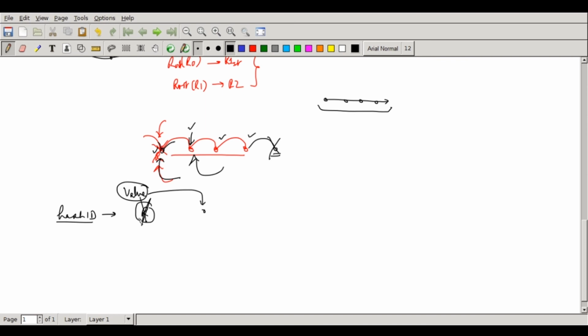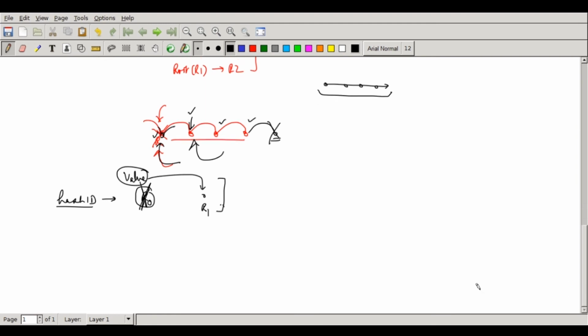In the case of Tapestry or Pastry, will it be possible that if my root R0 dies off, R1, the next node, will be the root node for all the values held by R0? Actually, this is not true. This is only true for Chord, but not for Pastry or Tapestry. I can give a very simple example to show that this is not possible in Pastry or in Tapestry.